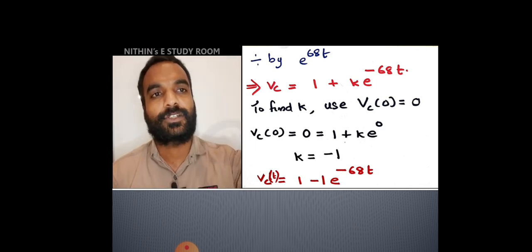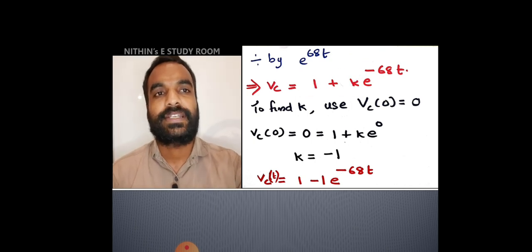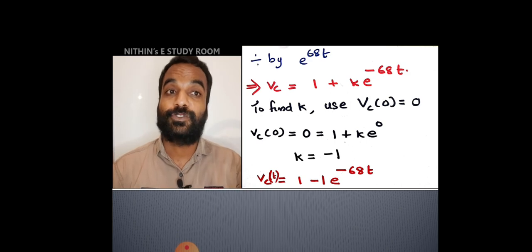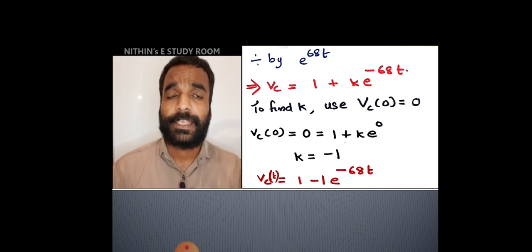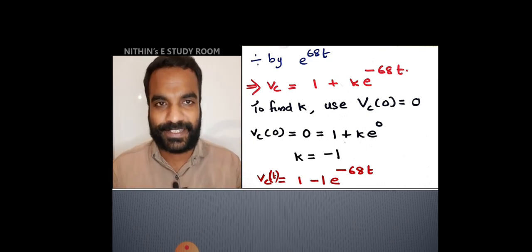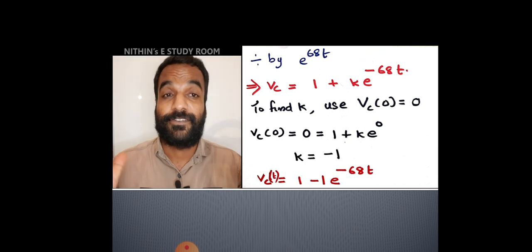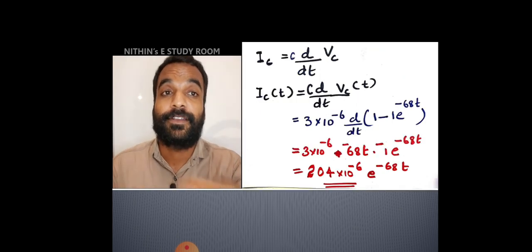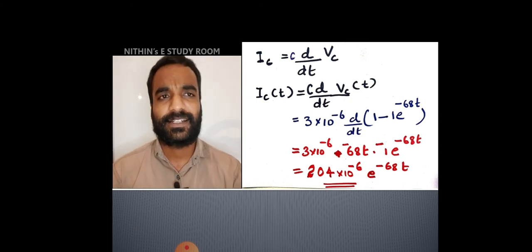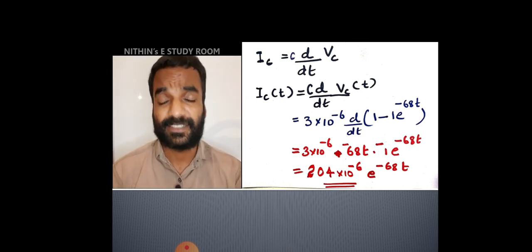Put that k is equal to minus 1 in this equation. So Vc of t is equal to 1 plus minus 1 e raised to minus 68t. So Vc of t is equal to 1 minus e raised to minus 68t. Now you got the voltage expression. Now one more question was there. What was the expression for current? You got the voltage, then for finding current, the standard equation is there.